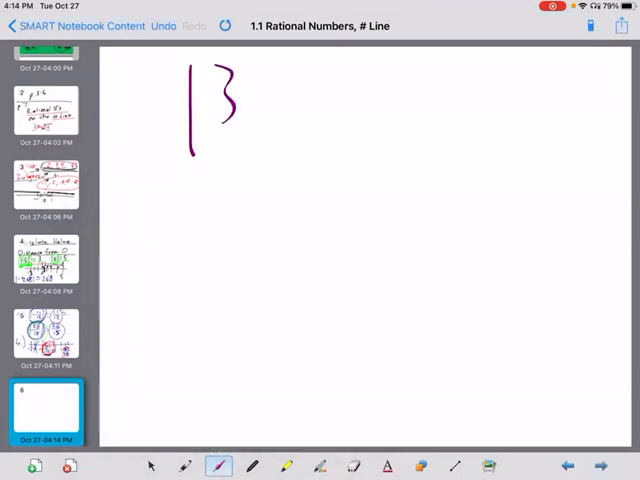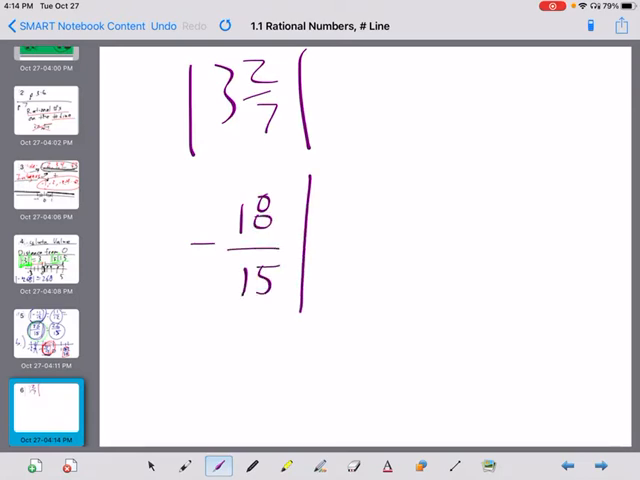Absolute value of 3 2/7, and the absolute value of negative 18/15. Absolute value of each of them. All right, well, absolute value of this one, you can pause these and then do them at home. So I could say I'm going to convert this into an improper fraction. Remember, you multiply this and then you add that.